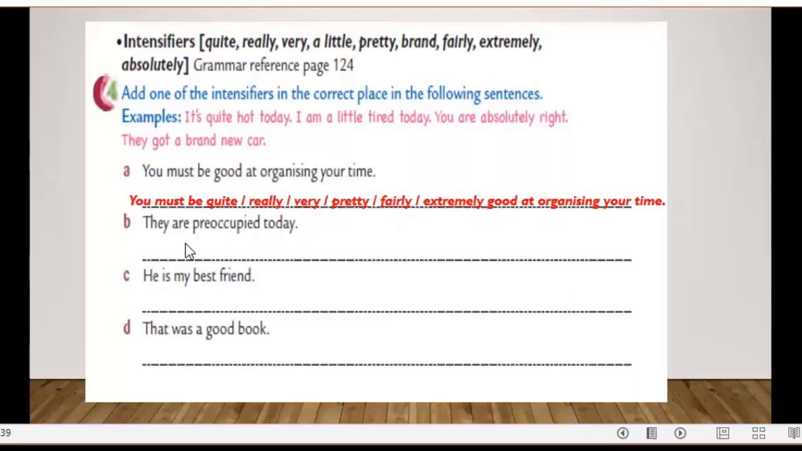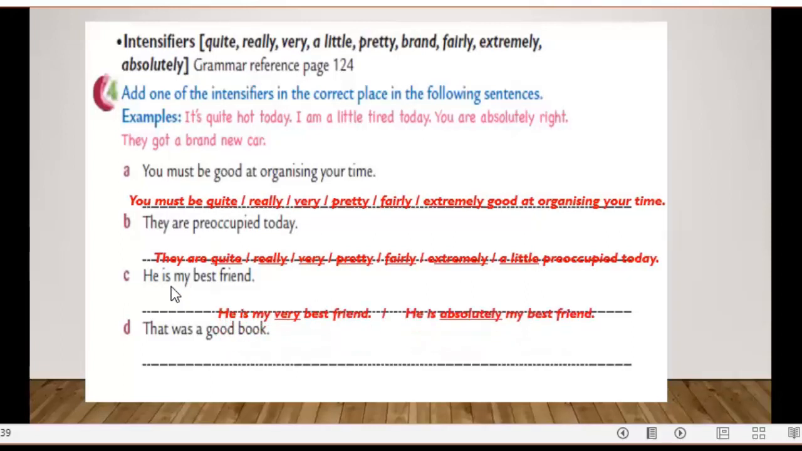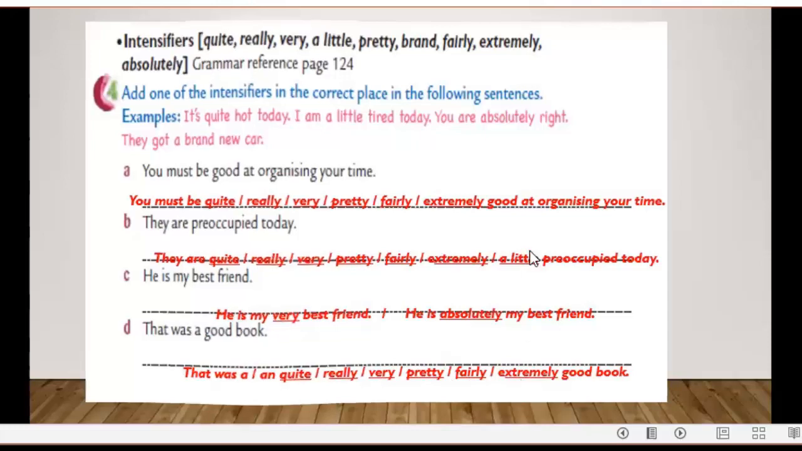They are preoccupied today. And we can say they are quite, really, very, pretty, fairly, extremely, a little preoccupied today. He is my best friend. And we can say he is my very best friend, or he is absolutely my best friend. That was a good book. We can say that was a quite, really, very, pretty, fairly, extremely good book.